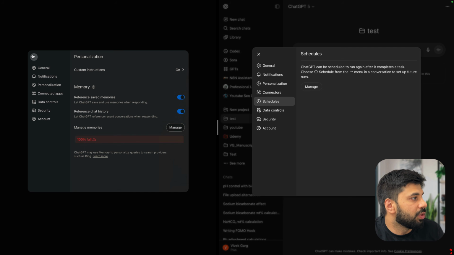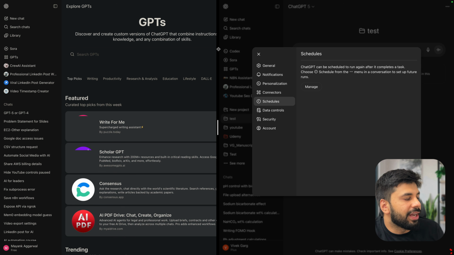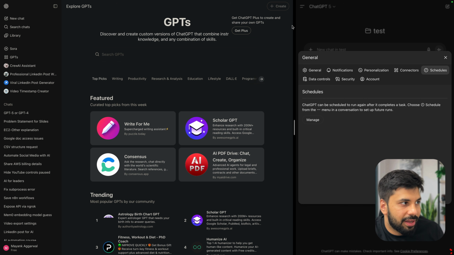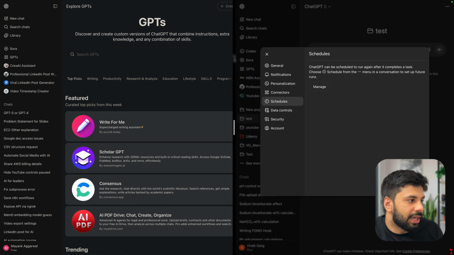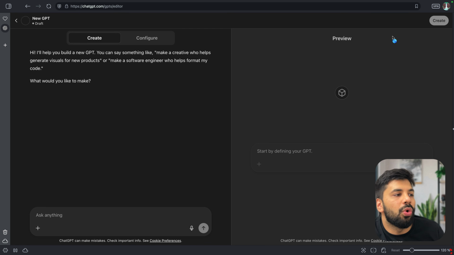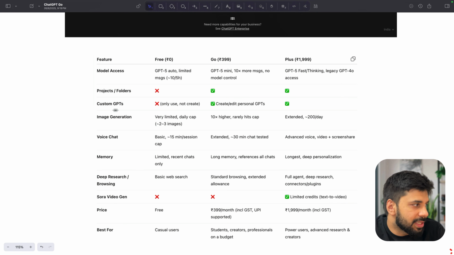So when I go to this custom GPT, I don't have any way of creating it, right? In the free version, this create is not there, right? Though we saw that if we go in Go, we can easily create our own personal GPT as well, which we can train to, let's say, write in a way we want or for a particular task. Okay, so this thing is present here.